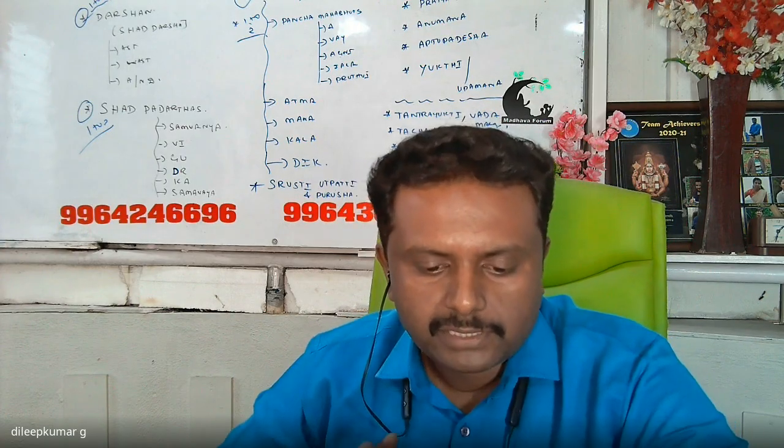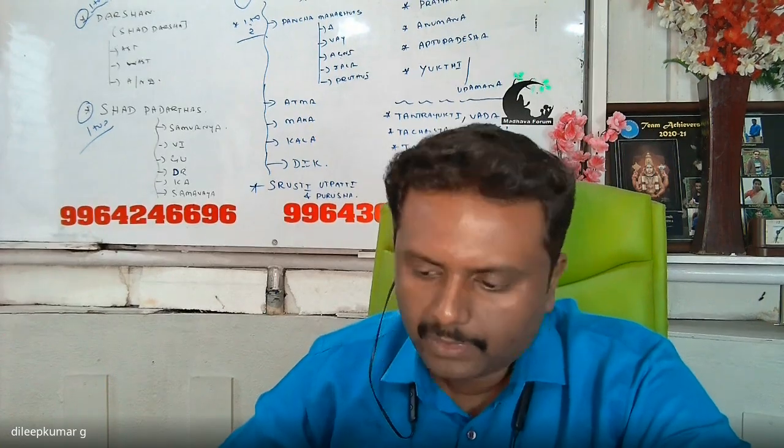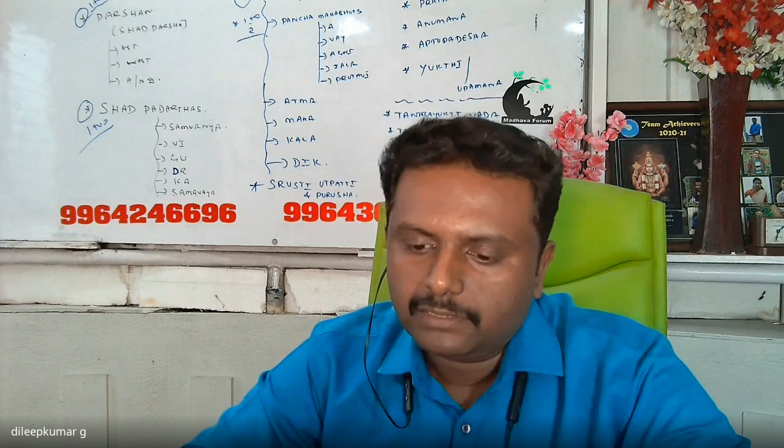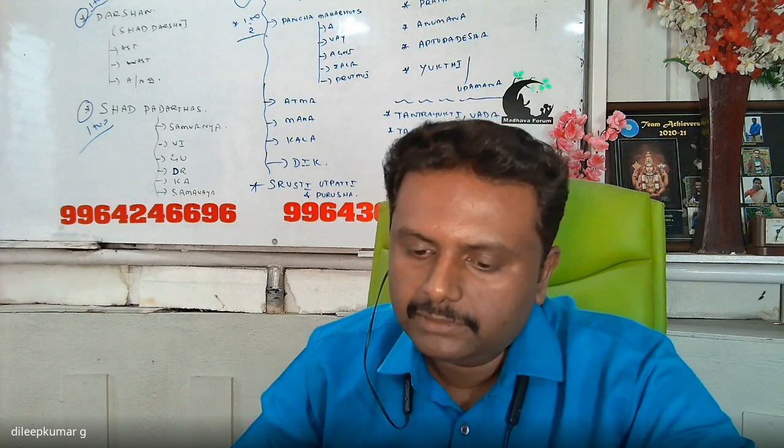We have finished Nyaya Darshana, Sankhya Darshana, and Vaisheshika Darshana. Next is Mimamsa Darshana. Mimamsa means Purva Mimamsa. Uttara Mimamsa is also called Vedanta. Mimamsa Darshana is Purva Mimamsa; you can write it in brackets. Uttara Mimamsa is Vedanta.